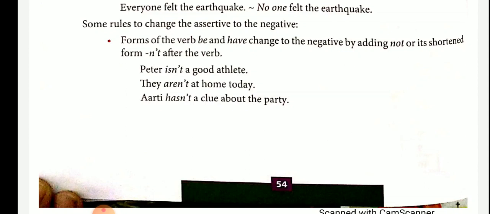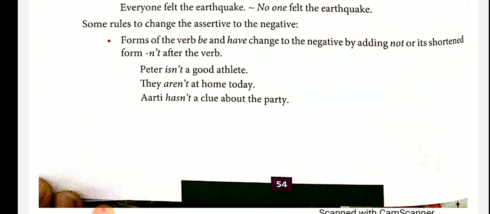Forms of the verb be and have change to the negative by adding not, or its shortened form n apostrophe t, after the verb. In a simple way, once more, we use the different forms of the verb be and have plus not to make an assertive sentence negative.